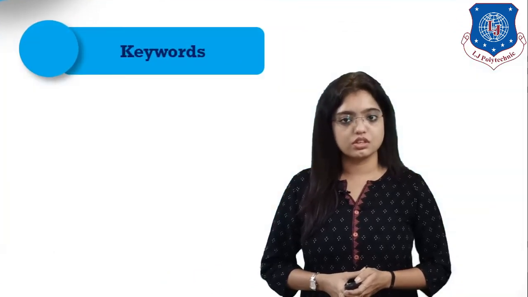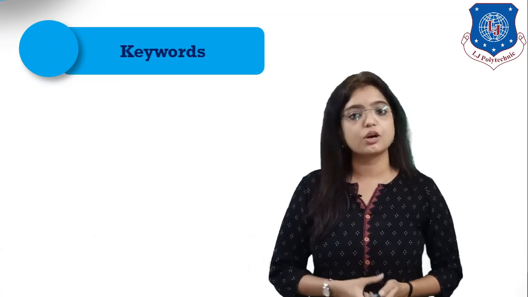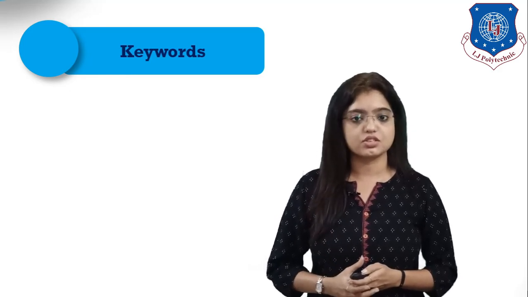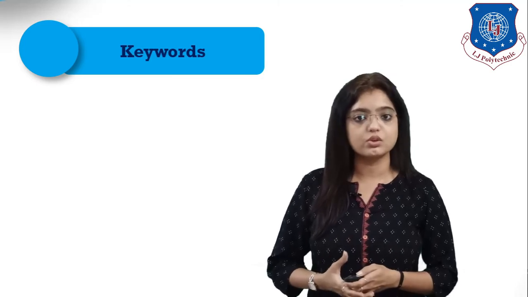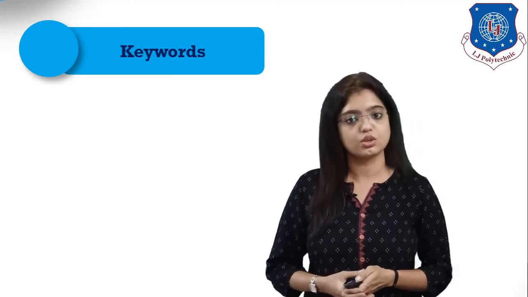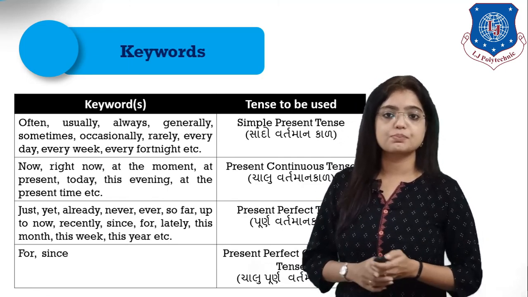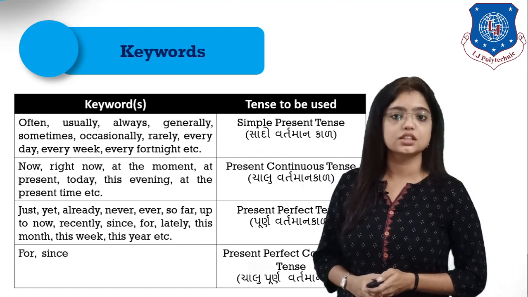Keywords are those words which will help you to understand which tense or which form of the verb you have to use. In every sentence there will be some keyword. Using that word you have to decide which tense you have to use and which form of the tense you have to use. If you can see the table over here, the keywords and the respective tense that is to be used is given on the other side.